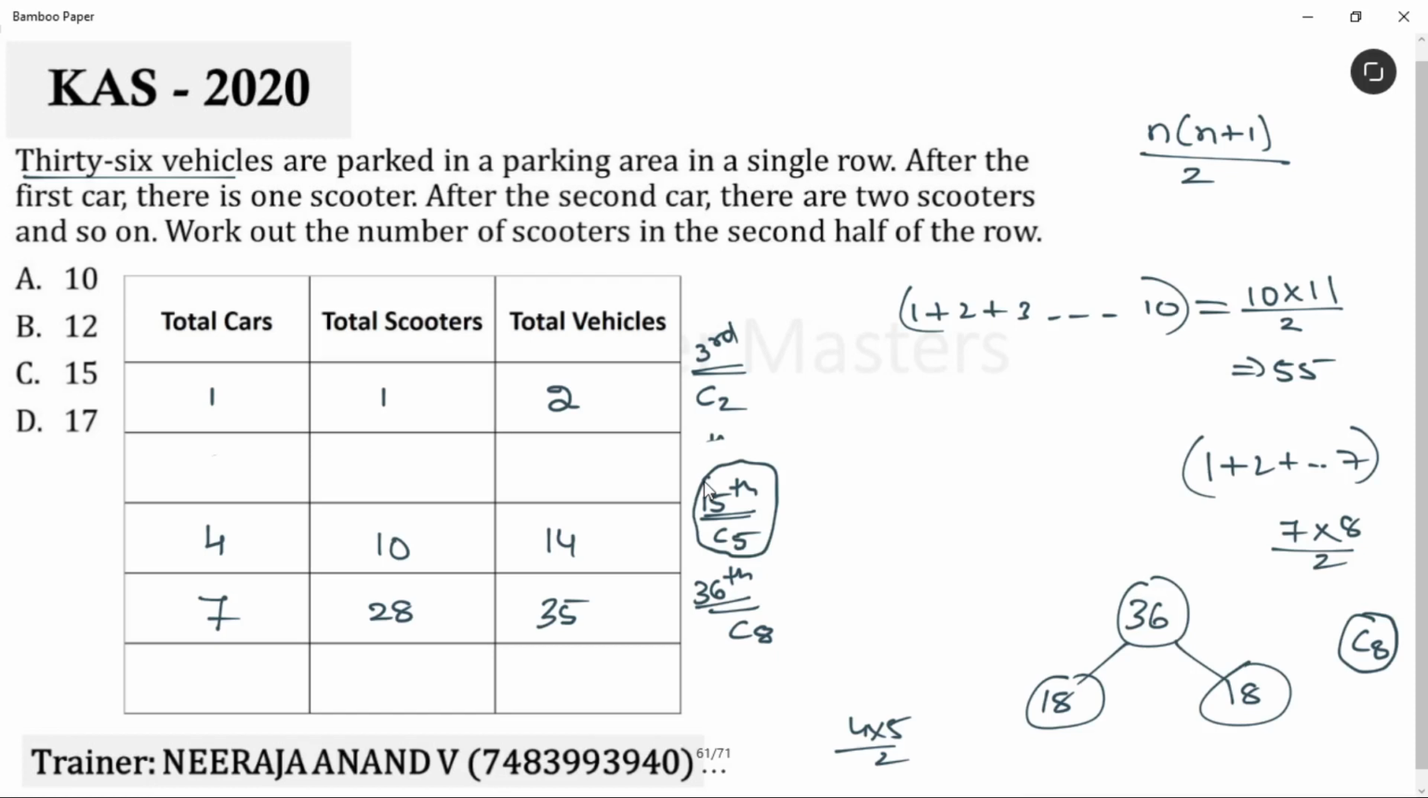Okay, 15th vehicle is car 5. Then, where you can expect that car 6 and car 7? Obviously in the second half. Correct? Can we come to this conclusion now? In the second half, we get car 6, car 7, car 8. Very simple. So, out of 18 vehicles, 3 cars are there. Then, left out 15 vehicles are scooters. This is the way to answer this question. I hope this is clear.